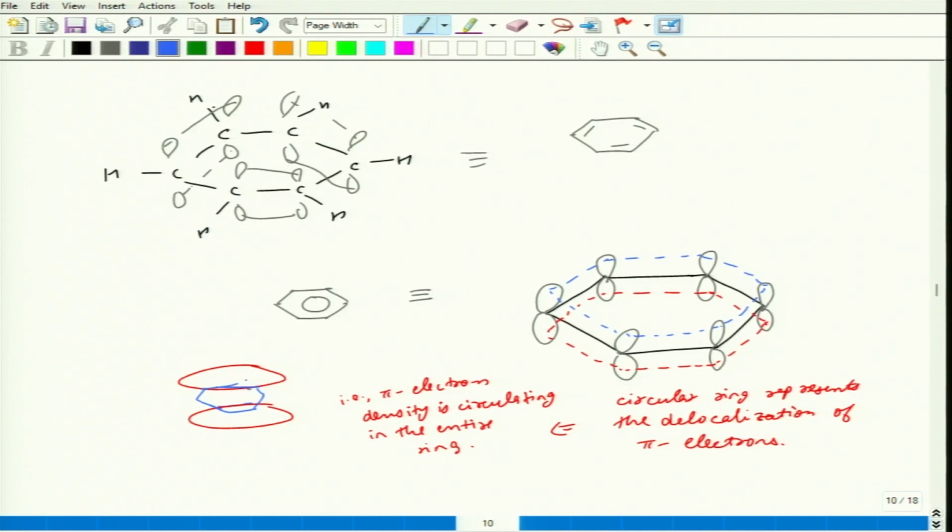Okay. So, the electron density, the electron cloud.